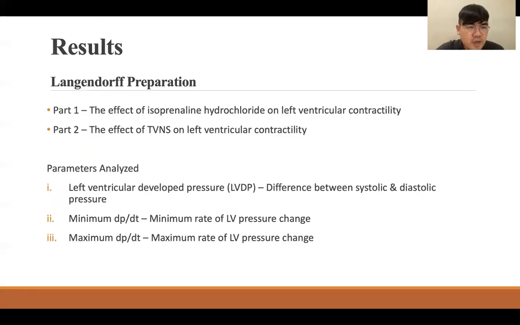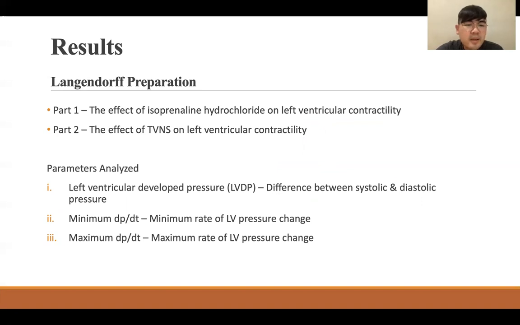So the result of Langendorff preparation is divided into part 1 and part 2. Part 1 investigates the effect of isoprenaline hydrochloride on left ventricular contractility, whereas part 2 investigates the effect of TVNS on left ventricular contractility.